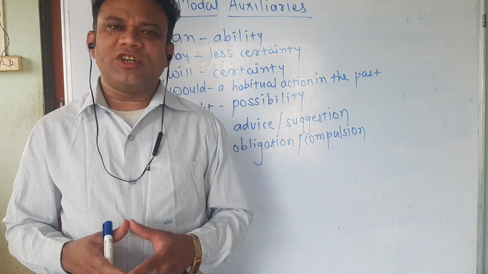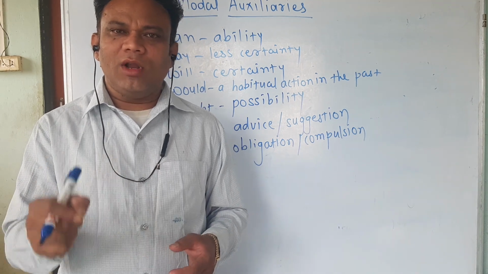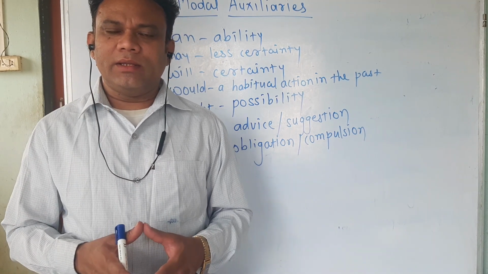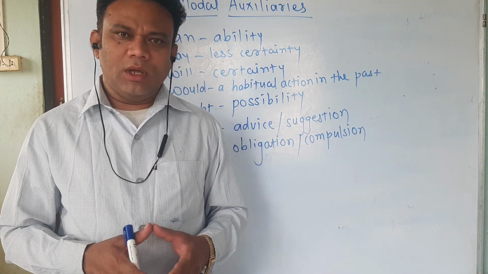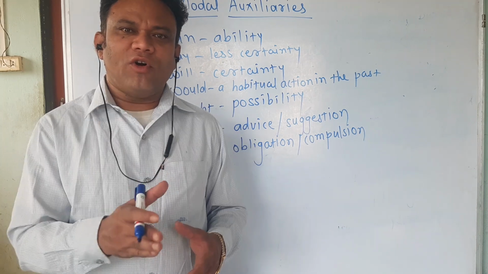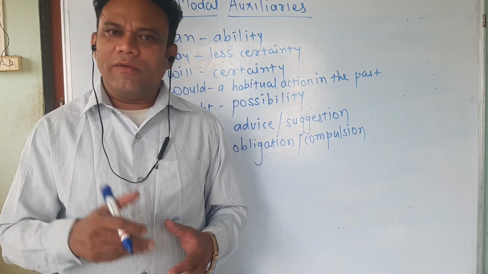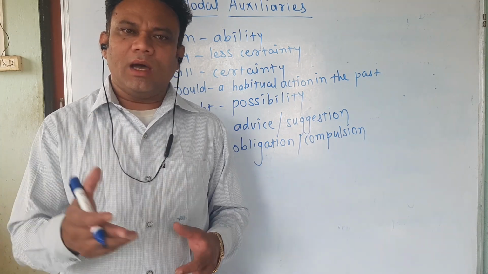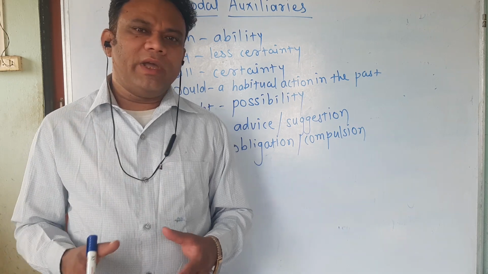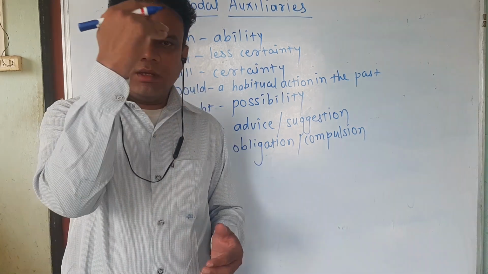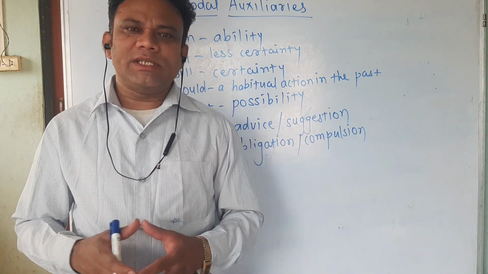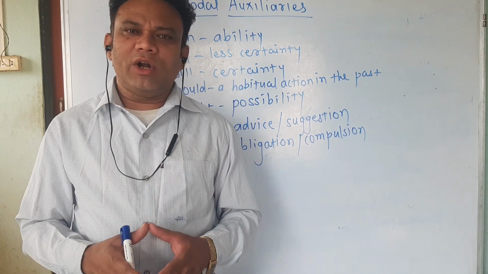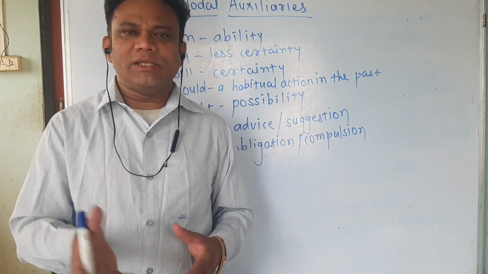If they give the instruction, replace the modal auxiliary with another showing compulsion, we must know which modal auxiliary performs the function of compulsion. Yes, must. So we just replace should with must. No other changes are required.